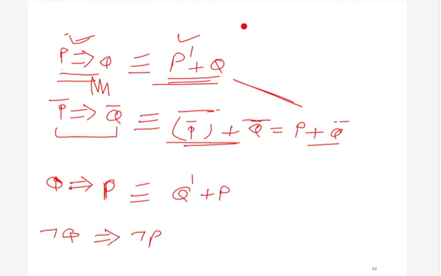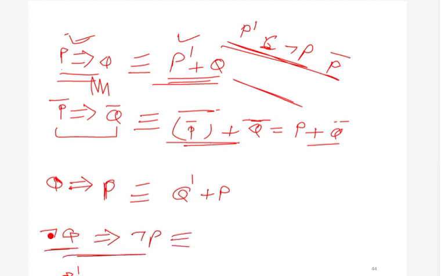Okay, so basically this is the same as writing q dash. Now, what will this be equivalent to? This q dash implies p dash. We can write it like this: q dash whole dash, plus p dash. So what will this be? This will be p dash plus q, right? You can see that this is p dash plus q and this is also p dash plus q.